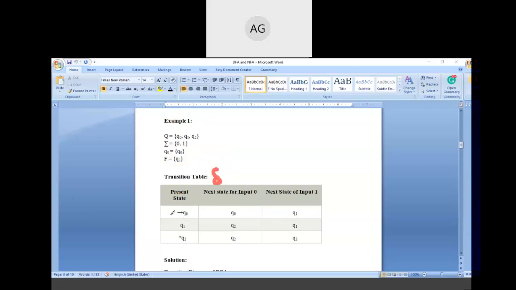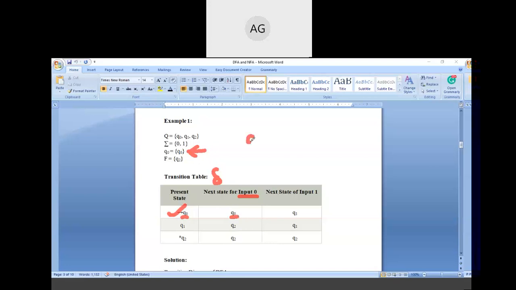First, we need to concentrate on the initial state. Here the initial state is q naught, which is denoted with the arrow symbol, and here also we can know that the initial state is q naught. After getting input 0, we move to q naught, meaning we are at the same state.